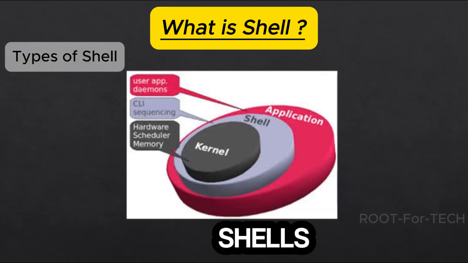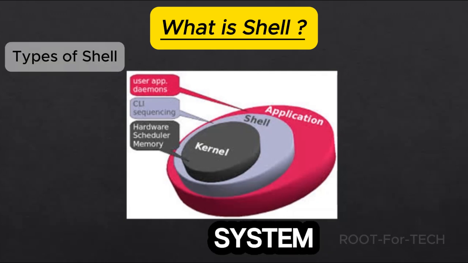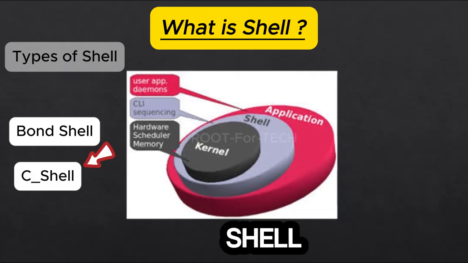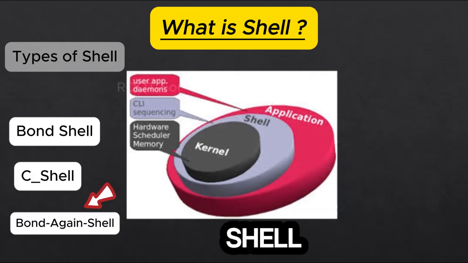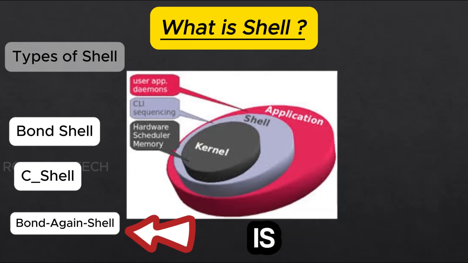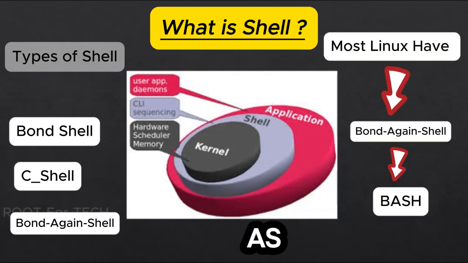There are many shells used in different operating systems, like Bourne shell, C shell, Born again shell. All have a different set of features and command behavior. Most of the Linux distributions have Born again shell, which is also known as bash as their default command line.